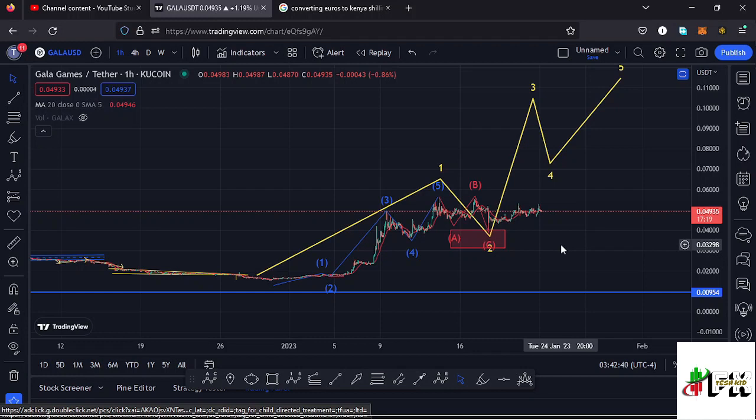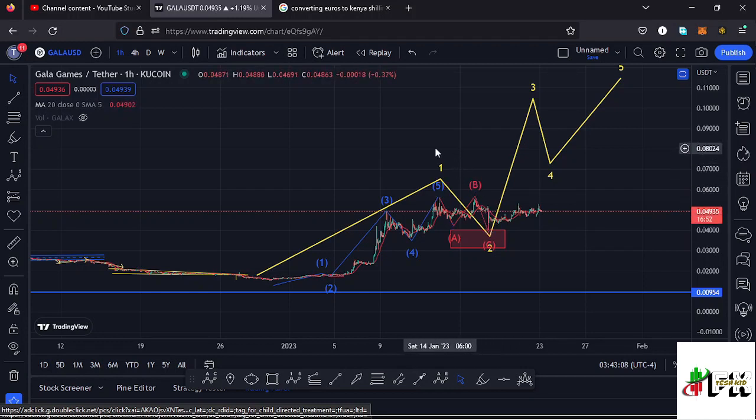And allow me to start the video here on the 1 hour chart by first giving you a recap of what has been happening, where you can see that Gala Games, from these low prices that it had been trading within, we saw a very nice bounce to the upside, making a high at around the $0.0558 mark, and that move to the upside completed the formation of that first wave to the upside. And after seeing the high for that wave 1, we saw this ABC corrective structure in what I'm terming as a higher Elliott wave count 2.